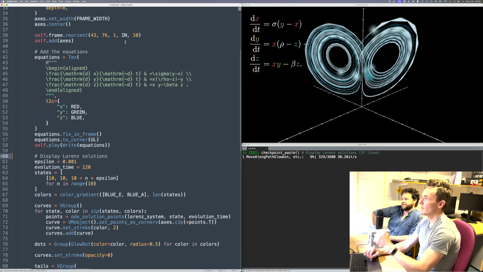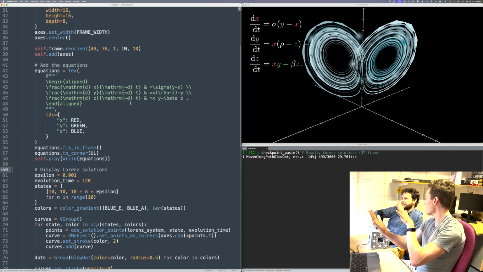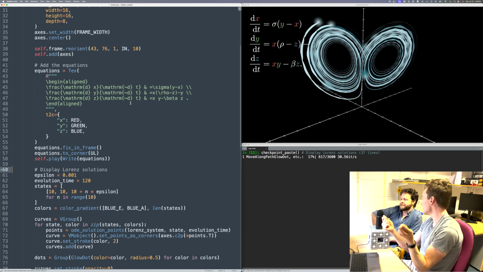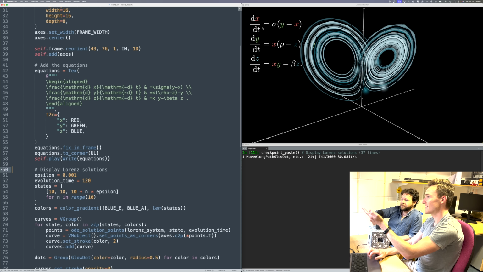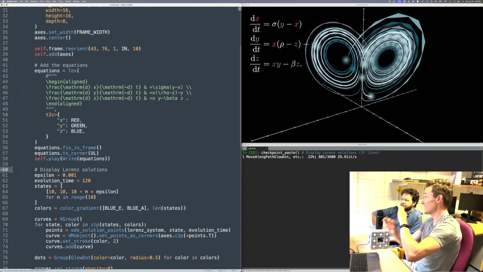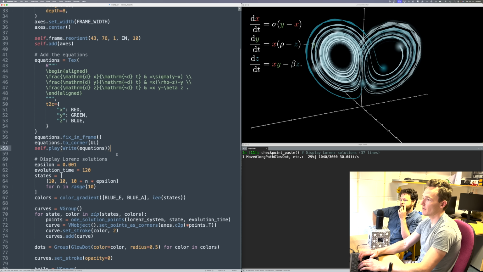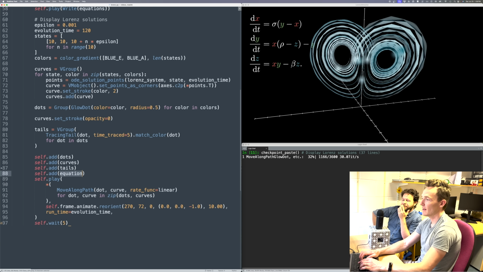Yeah. So in this case, by default, things will just be rendered in the order that you put them on, unless you tell them to apply a depth test. A lot of 3D objects that know they're supposed to be in three dimensions will be depth tested. In this case, its actual position in space is on that XY plane, and so it's a little bit weird. But if we wanted to make sure they show up in front, what we could do is just make sure that we add it down here.